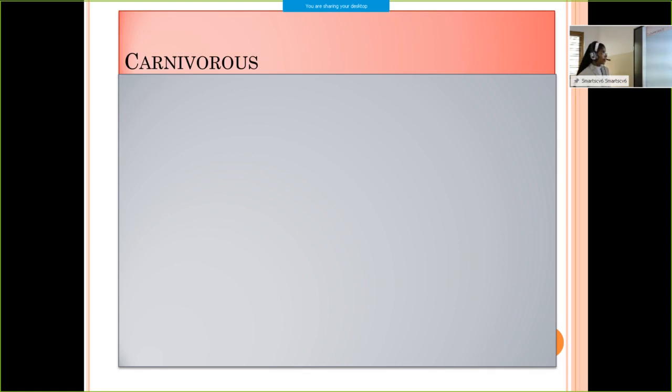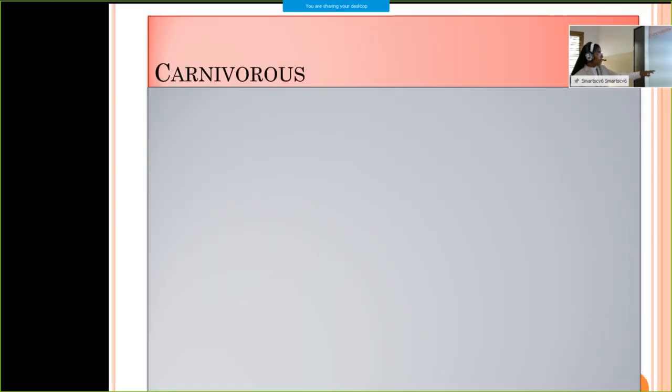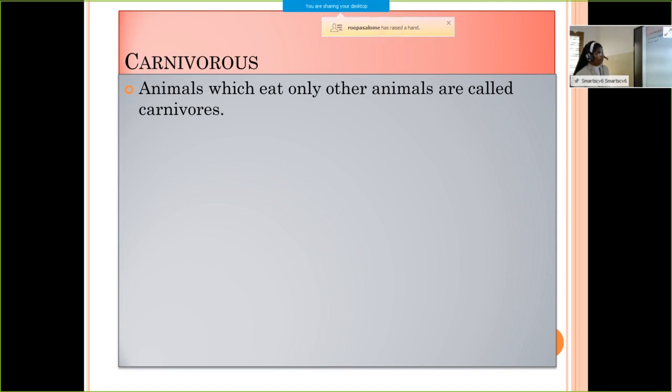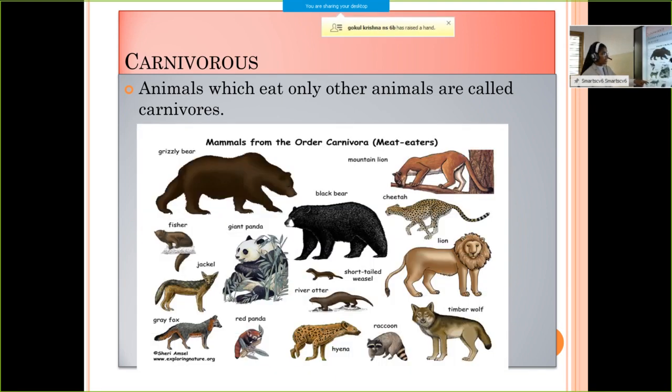What do you mean by carnivores? Carnivores are animals which eat only other animals. Animals which eat only other animals are called carnivores. Examples of carnivores are lion, cheetah, tiger, jackal, etc. So what are carnivores? Carnivores are animals which eat only other animals. And examples of carnivores are lion, tiger, cheetah, etc.